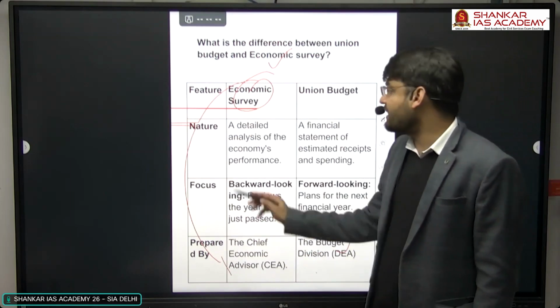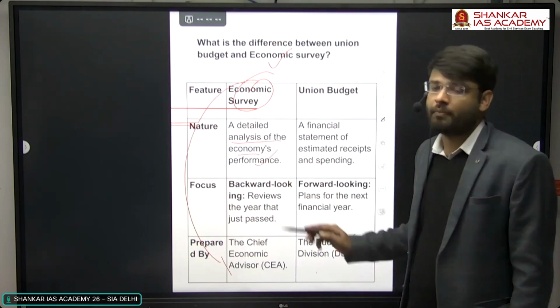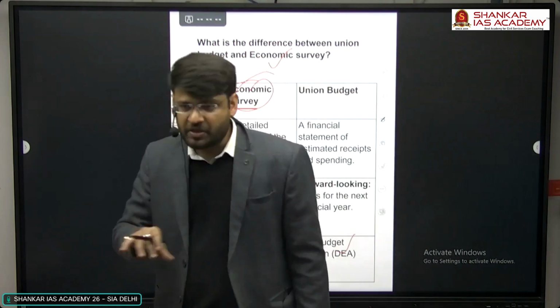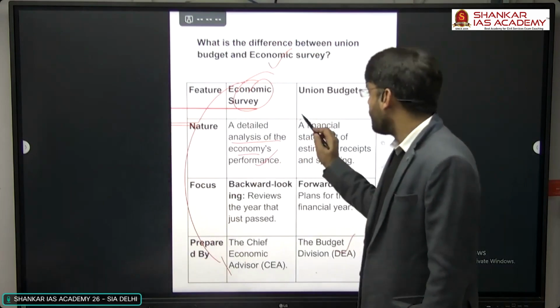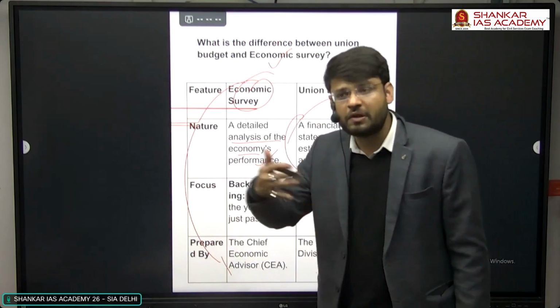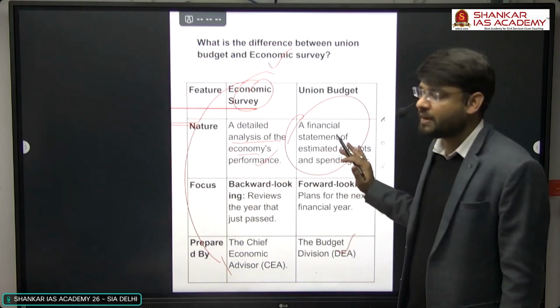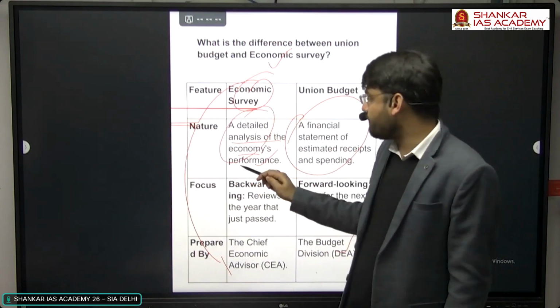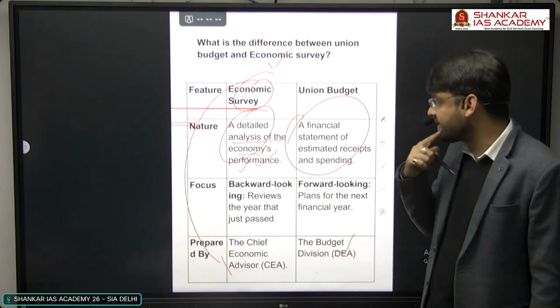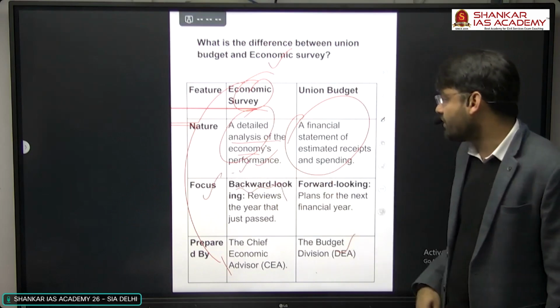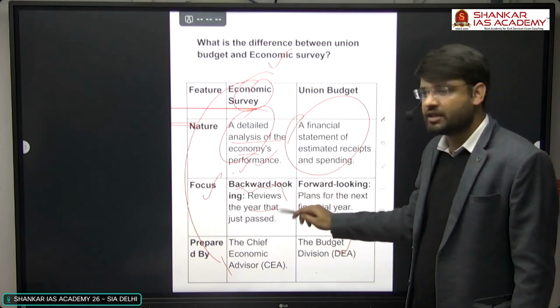Now, what is the nature? A detailed analysis of the economy's performance, how the economy has performed last year, this we discuss in the survey. And a financial statement of estimates, from where we'll get money and where we'll spend that money, this we discuss in the budget. So the focus of the survey is backward-looking, a review of the year that just passed.